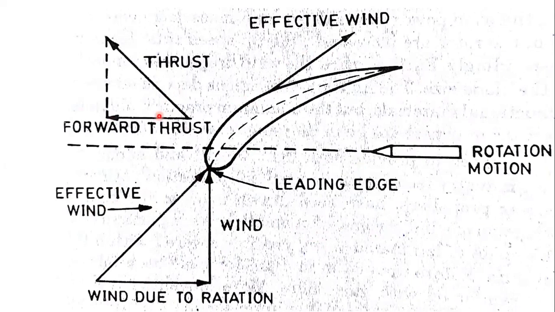This is the forward thrust, and this is the final, equivalent thrust. This is the wind flowing like this, and this is the wind due to rotation. Rotation, there is a spelling mistake. And this is the effective wind.